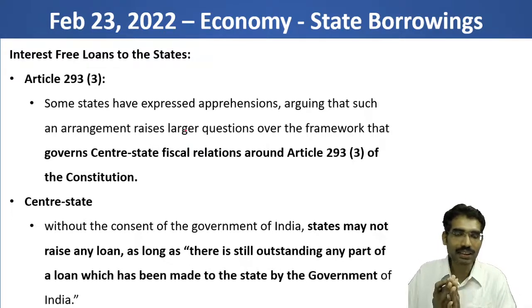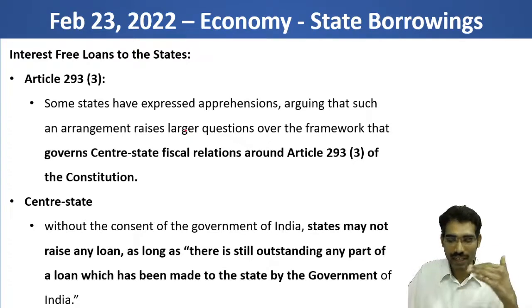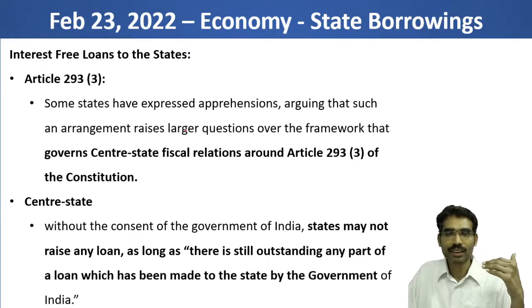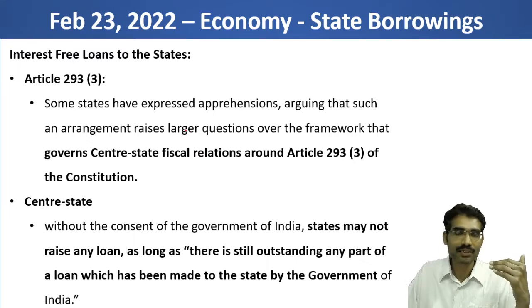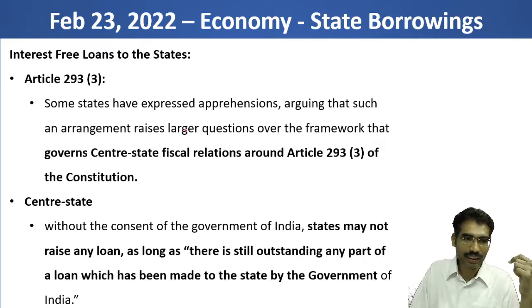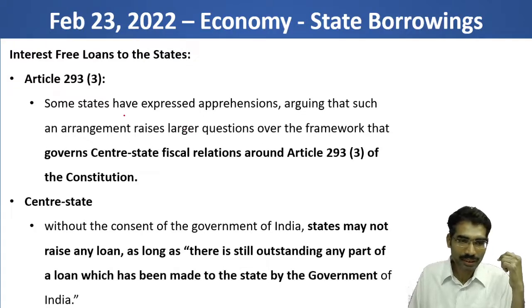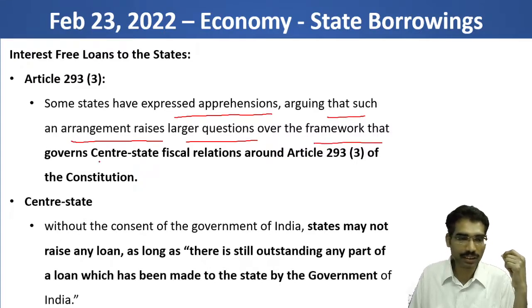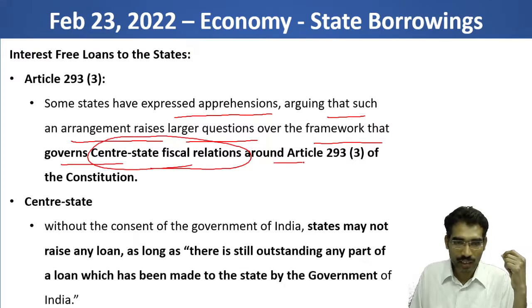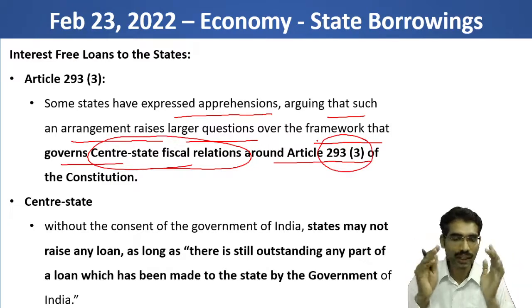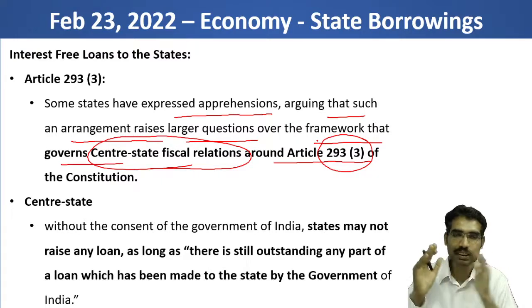So this article is highlighting concerns about this particular clause, which has potential for contention between Center and states' financial relations. Here it is saying that some states have expressed apprehensions, arguing that such an arrangement raises larger questions over the framework that governs Center-state fiscal relations around Article 293. So this is very important. Article 293 deals with Center-state fiscal relations.